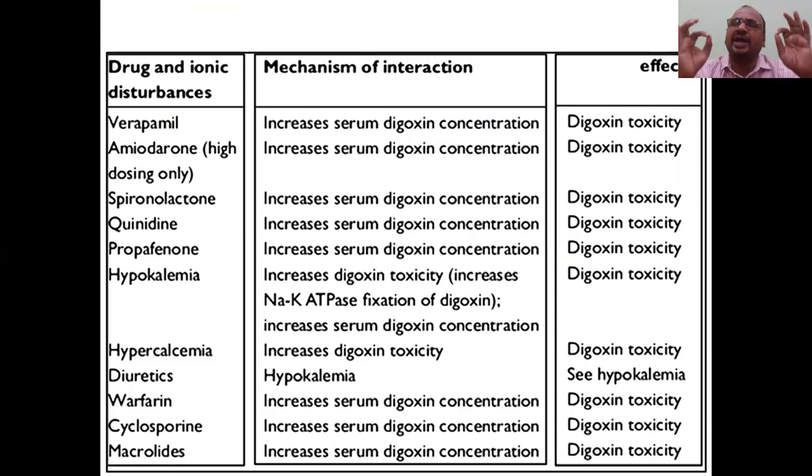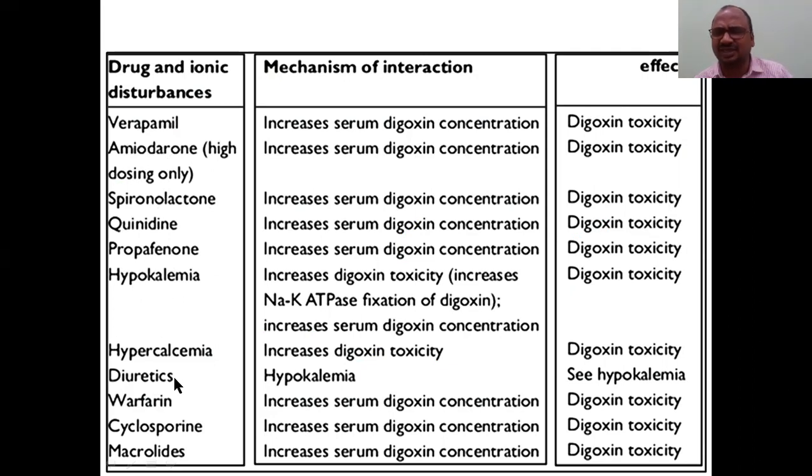Because of the narrow therapeutic range, all the drugs easily disturb the concentration of digitoxin in the body, either increasing or decreasing it. Verapamil increases the serum digitoxin concentration, so don't give digitoxin with verapamil. Next is amiodarone, which increases digitoxin toxicity again. Spironolactone, quinidine, propafenone, a number of drugs are there.